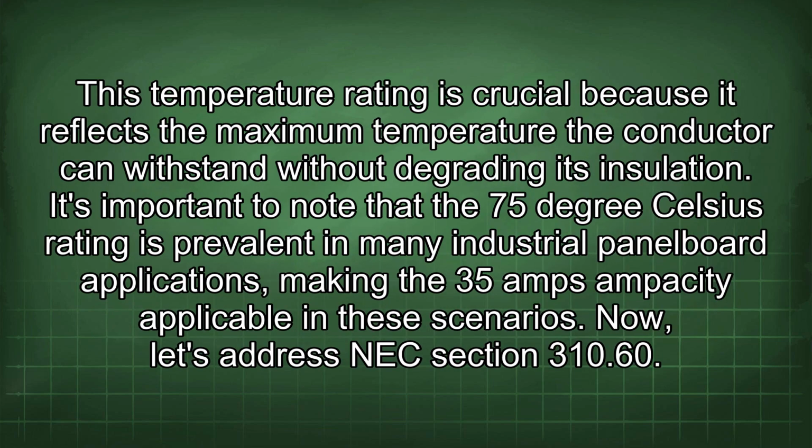This temperature rating is crucial because it reflects the maximum temperature the conductor can withstand without degrading its insulation. It's important to note that the 75 degrees Celsius rating is prevalent in many industrial panel board applications, making the 35 amps ampacity applicable in these scenarios. Now, let's address NEC section 310.60.